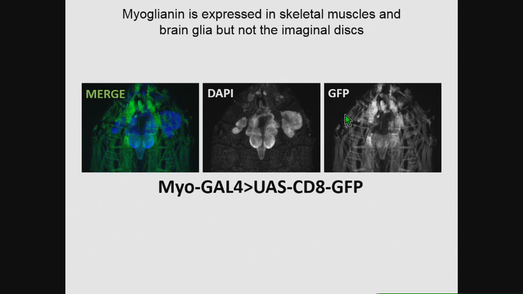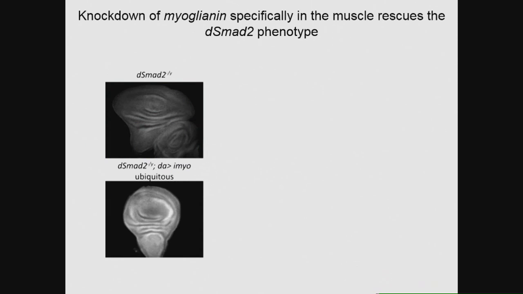And with this information in mind, we wanted to functionally test where is the source of myo that is acting on the disc, either the larval brain or the skeletal muscle. Now to do this, we performed a genetic epistasis analysis with a slight twist. We reasoned that in the DSMAT2 null background, if we remove myo expression using RNAi in the relevant tissues, then it would rescue the DSMAT2 phenotype.